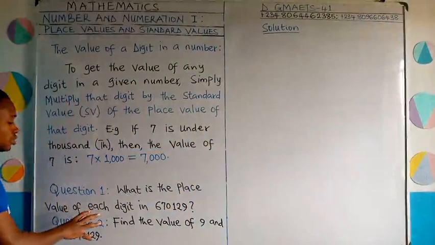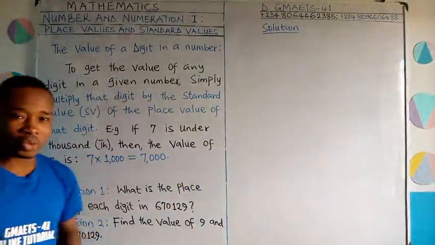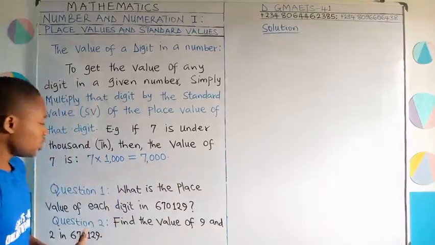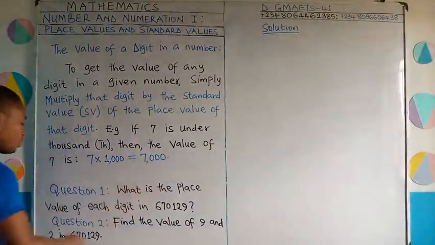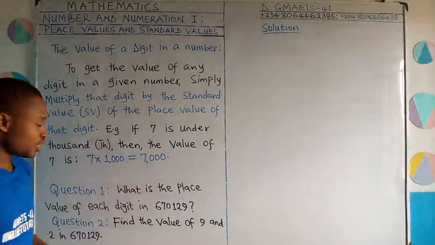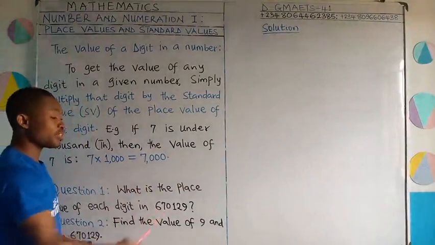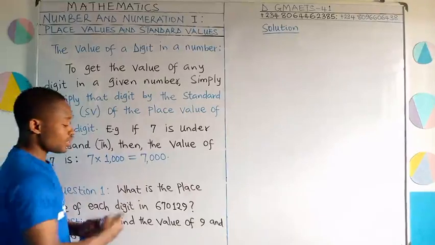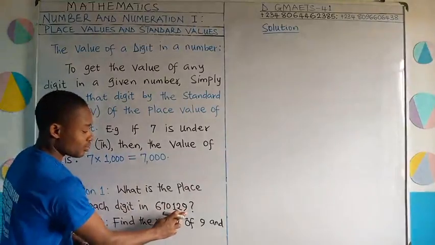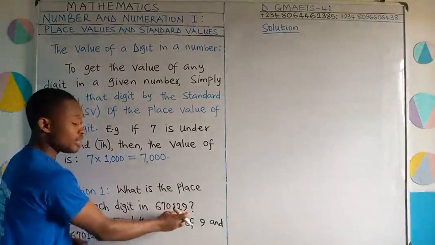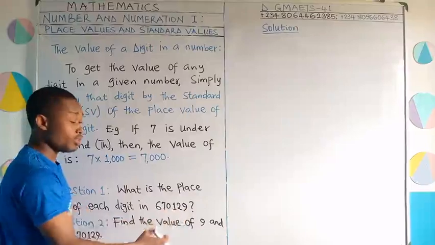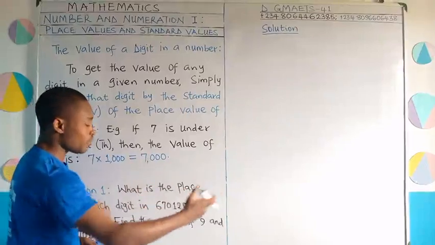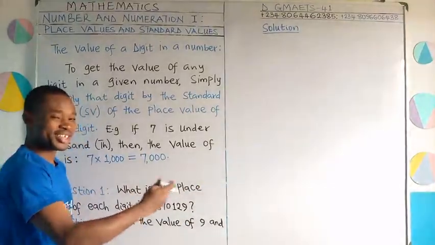I have these questions on the board, 2 of them I would like us to quickly solve. The first one, we are asked, what is the place value of each digit in 670,129? You see, these digits, 1, 2, 3, they are under the basic place values, the standard place values, that is unit, tens, and hundred.